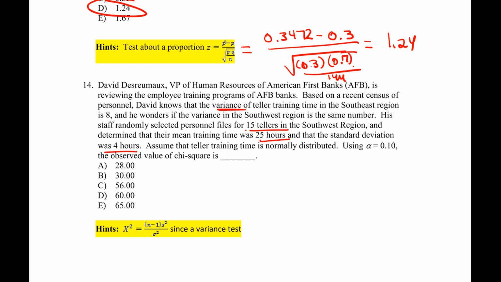0.10. So I want to find my test statistic, which is this. So I just plug in everything they give me. They said 15 tellers. It said my standard deviation is 4. And then the population standard deviation is up here, is 8. Or the population variance is 8. So that's why you're not squaring this, because that's the actual variance. And you should get 28 for your answer.